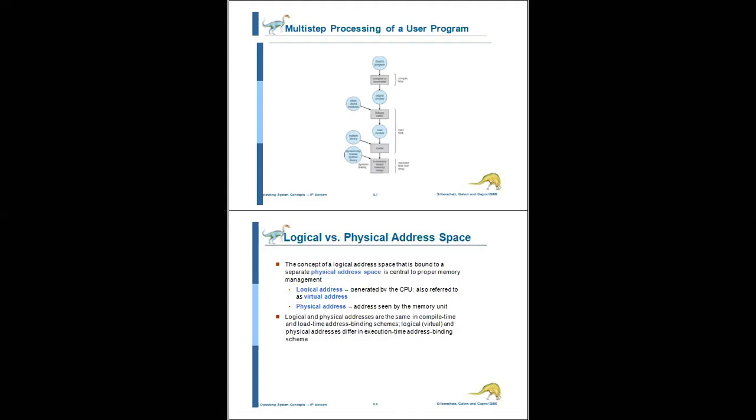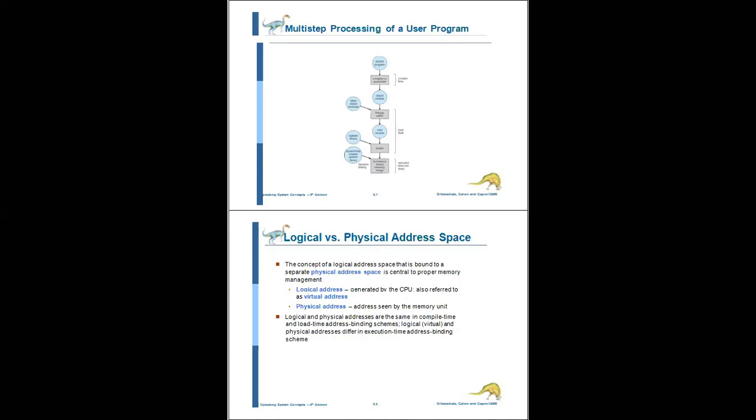Whereas, what is a physical address? A physical address refers to a location in the memory unit. The physical address is seen in the memory unit, whereas the logical address is generated by the CPU. That is the difference between a physical address and a logical address.